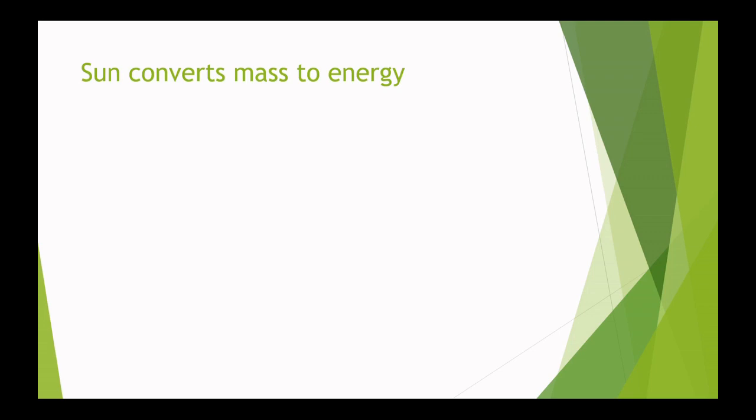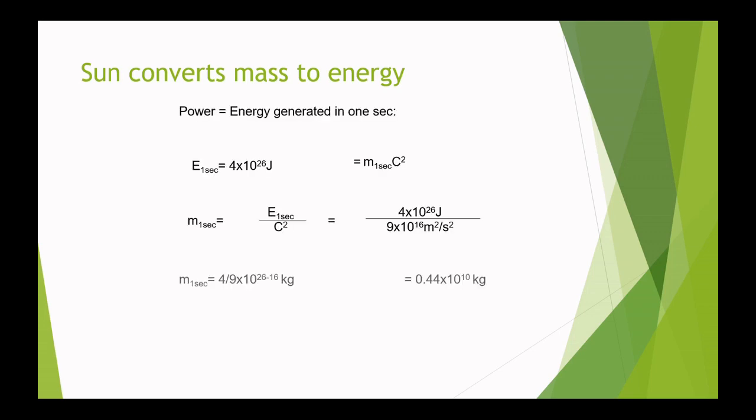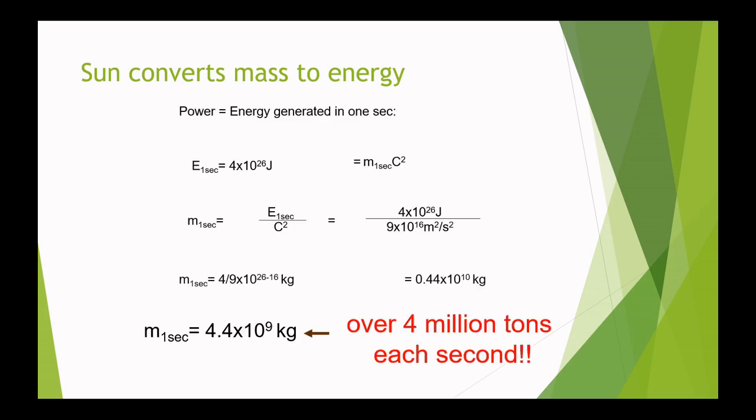We also know the first law of thermodynamics tells us that energy can neither be created nor destroyed, but we must know that energy is being created by the sun daily. So from where is this energy being created? With this small calculation, it comes to be 4 million tons each second. So the sun is consuming 4 million tons of mass each second to produce this large amount of energy.